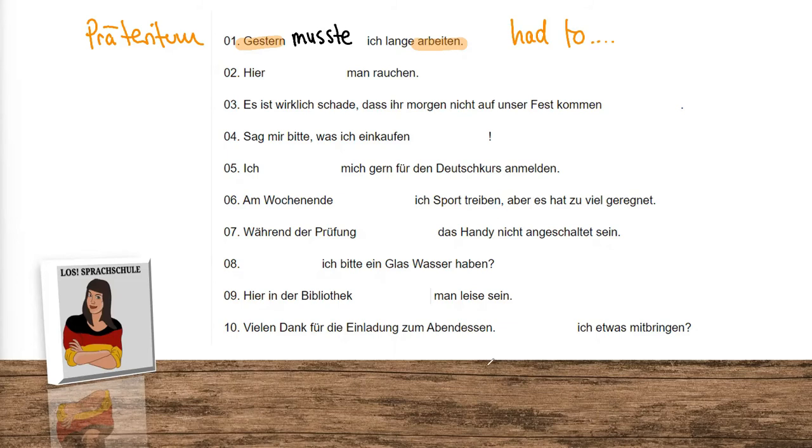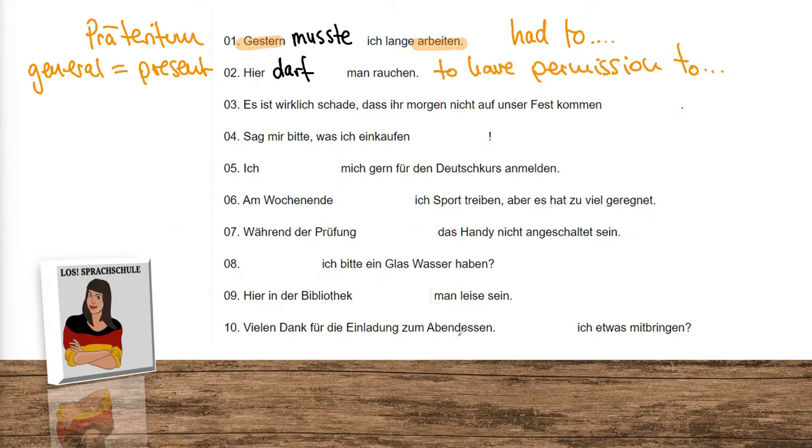Next one. Hier darf man rauchen. So first you see, okay, this is a general statement. General statements are present normally. One is allowed to smoke here. So in this case, to have permission to do something. The opposite would be, hier darf man nicht rauchen. This would be a case of prohibiting something.